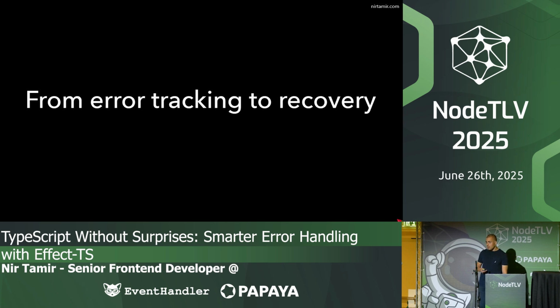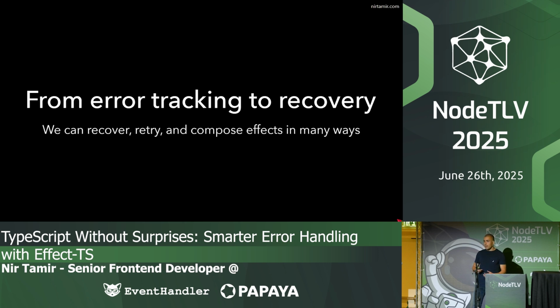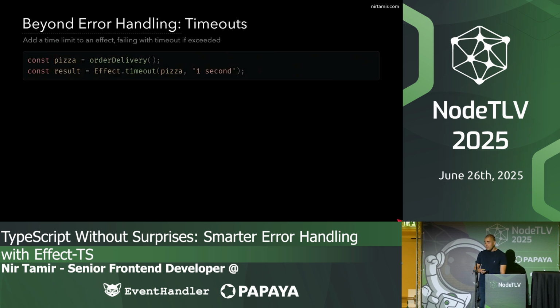So we talked about how effects allow us to track errors, but we can also do more things with Effect. We can recover from errors, retry them, and compose effects in many ways. Effect provides a lot of functions, very similar to Lodash. You have a lot of functions in Effect. I don't know half of them, but they are here to help us with more complex use cases. So let's see an example.